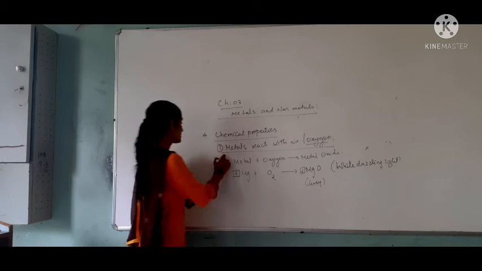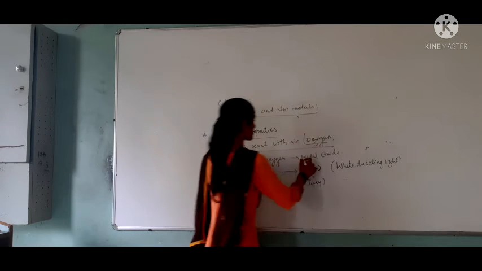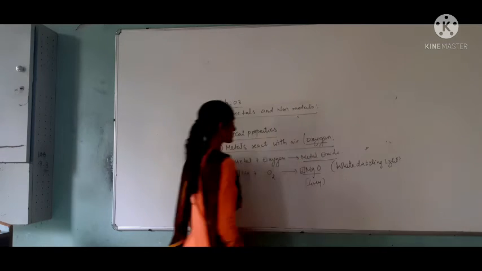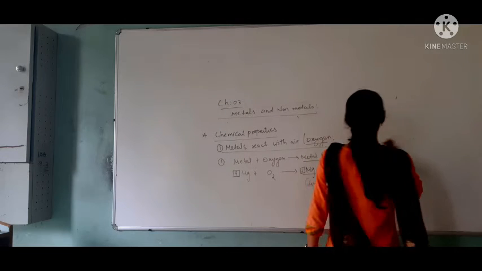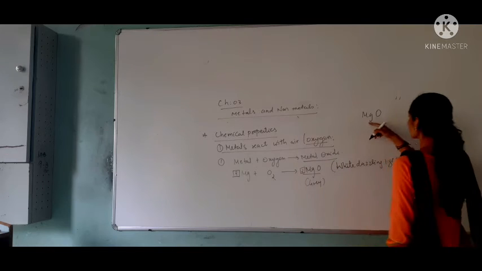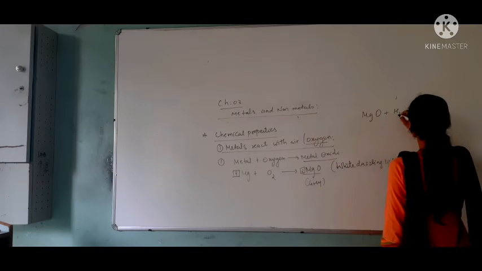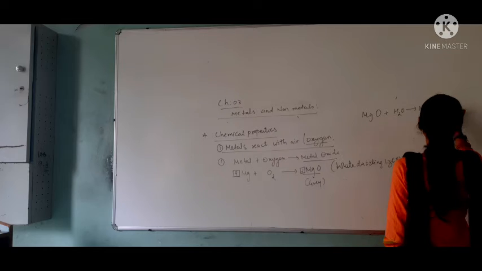Whenever a metal reacts with oxygen, it produces a metal oxide. Now we see the nature of metal oxides. Take any metal oxide like MgO. When it is dissolved in water, it produces magnesium hydroxide.